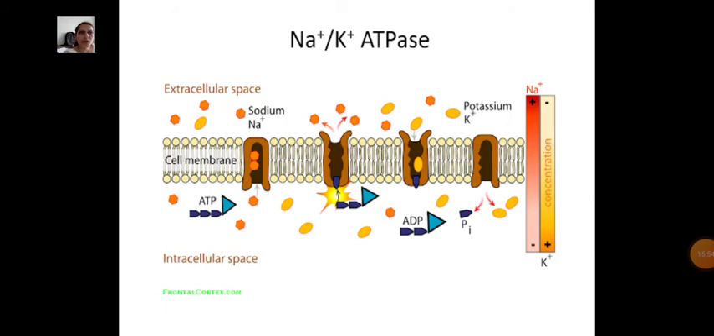This one is the sodium potassium ATPase diagram. Intracellular space, above is the extracellular space, sodium, ADP, potassium, and this one is the concentration. See the diagram of sodium potassium ATPase.